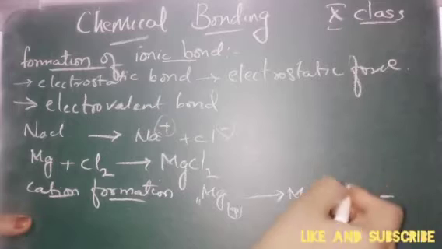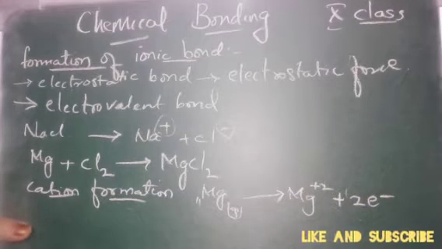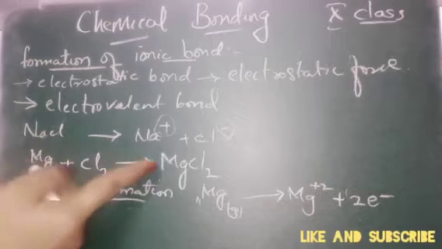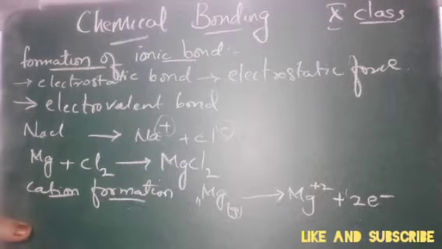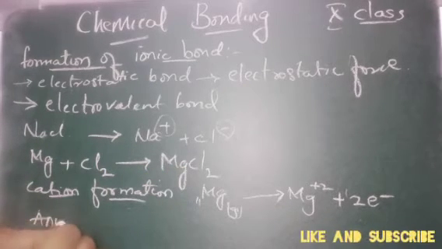Now these 2 electrons will go and combine with chlorine, because we are forming MgCl2. So that is called anion formation.